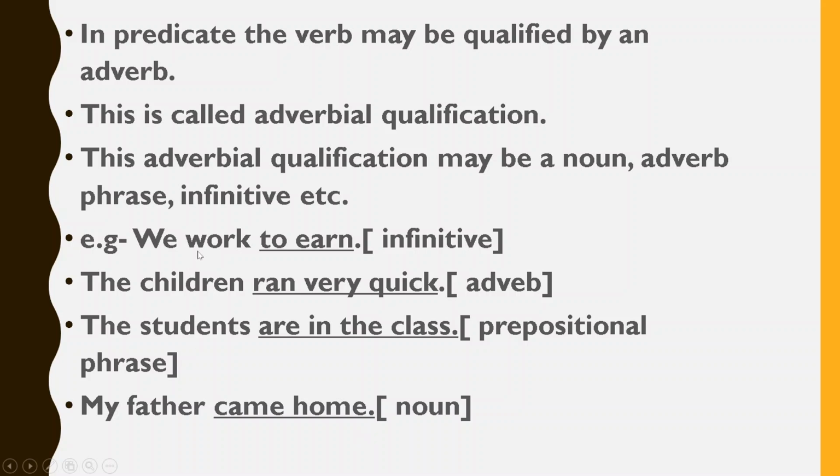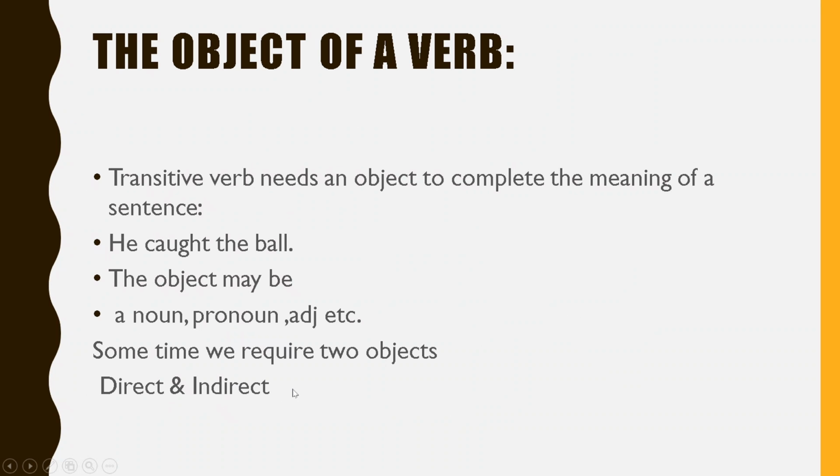So you can come to know the predicate. In the predicate, the verb may be qualified by an adverb, which is called adverbial qualification. And this adverbial qualification may be an infinitive, may be a phrase, may be an adverb, or may be a noun. Is that clear? Shall I move? Now next, coming up, the object of a verb.